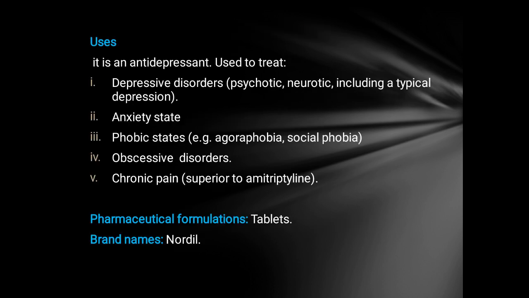Uses: it is used as antidepressant, in treatment of depressive disorders like psychotic, neurotic, including atypical depression, anxiety state, phobic state, obsessive disorders and chronic pain. Formulation is tablet and brand name is Nardil.